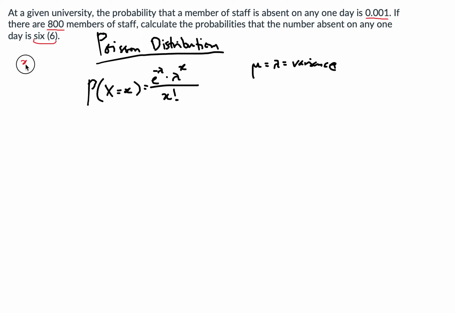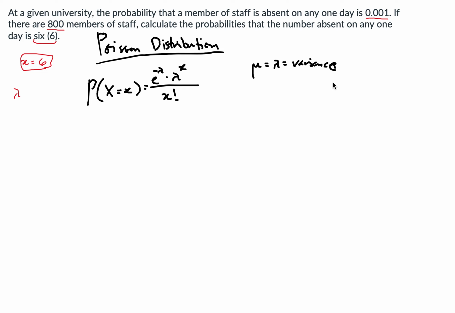Obviously, our x is 6 because that's what we want to know. Our lambda is the mean, the average number of times it happens. But we also want to consider that it should be relative to this university.